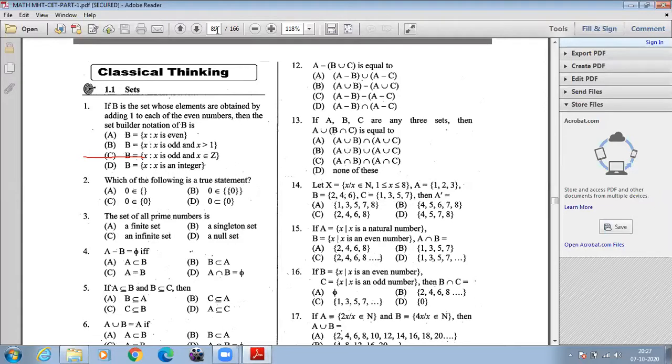Okay, now look at the second question. Which of the following is a true statement? So in the options, which one is correct? Is the first option correct? 0 belongs to the empty set? No. Option C is correct. Because in that set, 0 is an element, that's why 0 belongs to that particular set. Option C is correct.